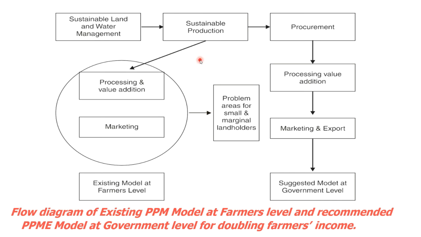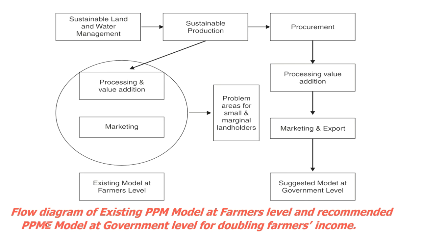These two models are explained with the help of a flowchart. That is the PPM model at farmers level: sustainable production to processing and value addition and marketing. This is the existing model.